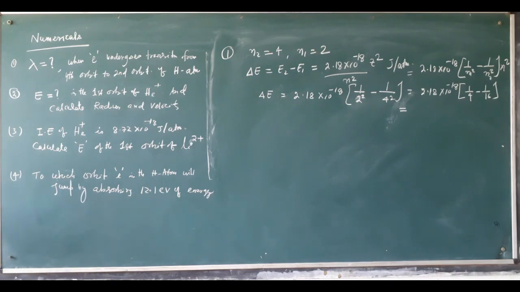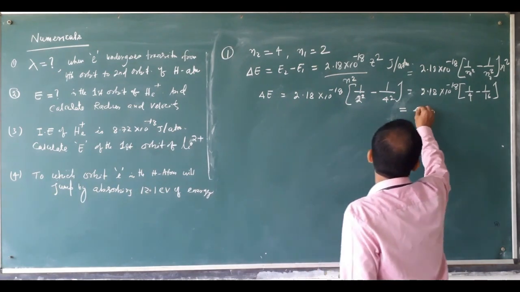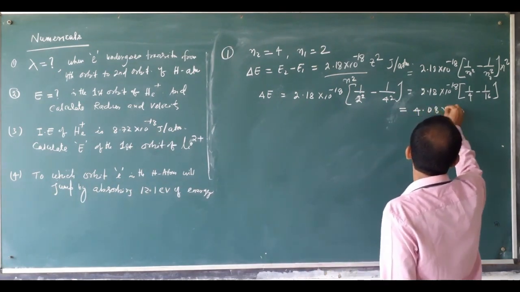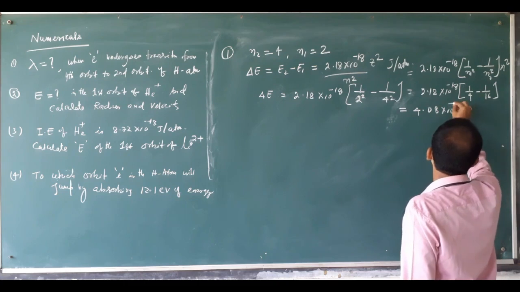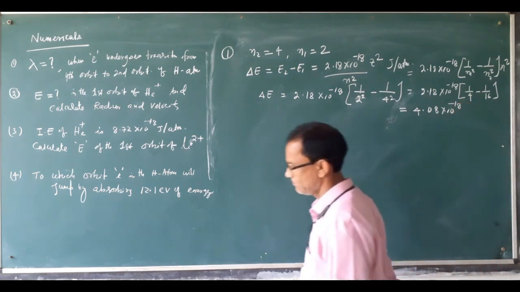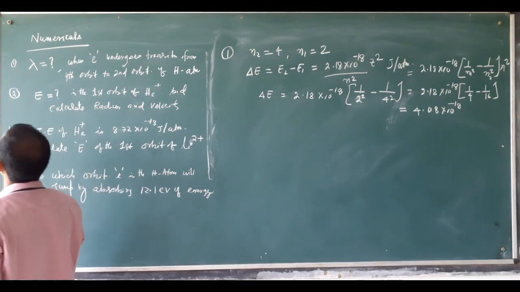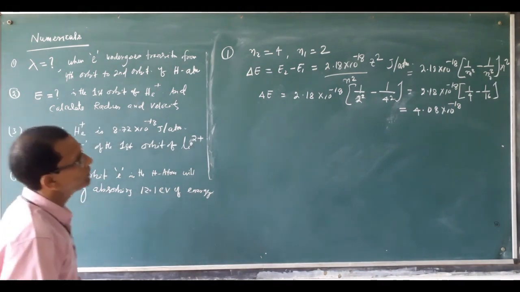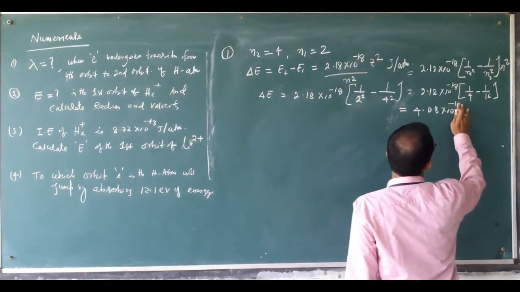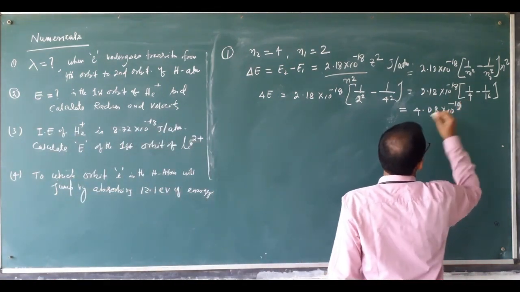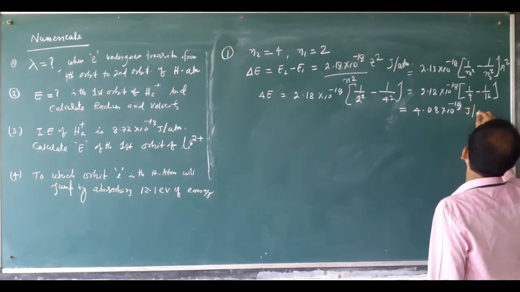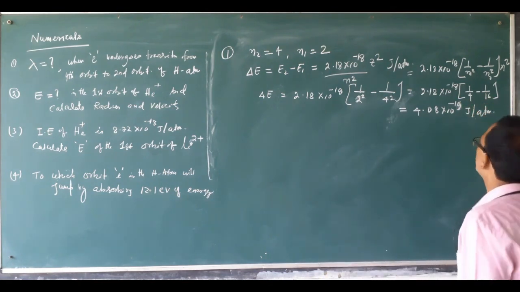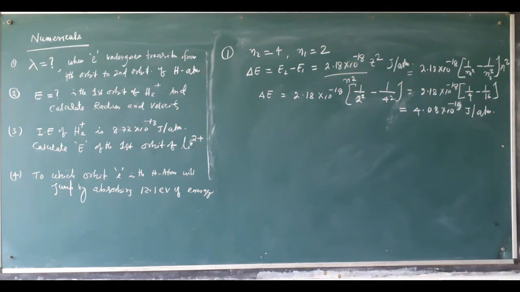The result will be 4.0875, about 4.08 into 10 to the power minus 19 joule per atom.